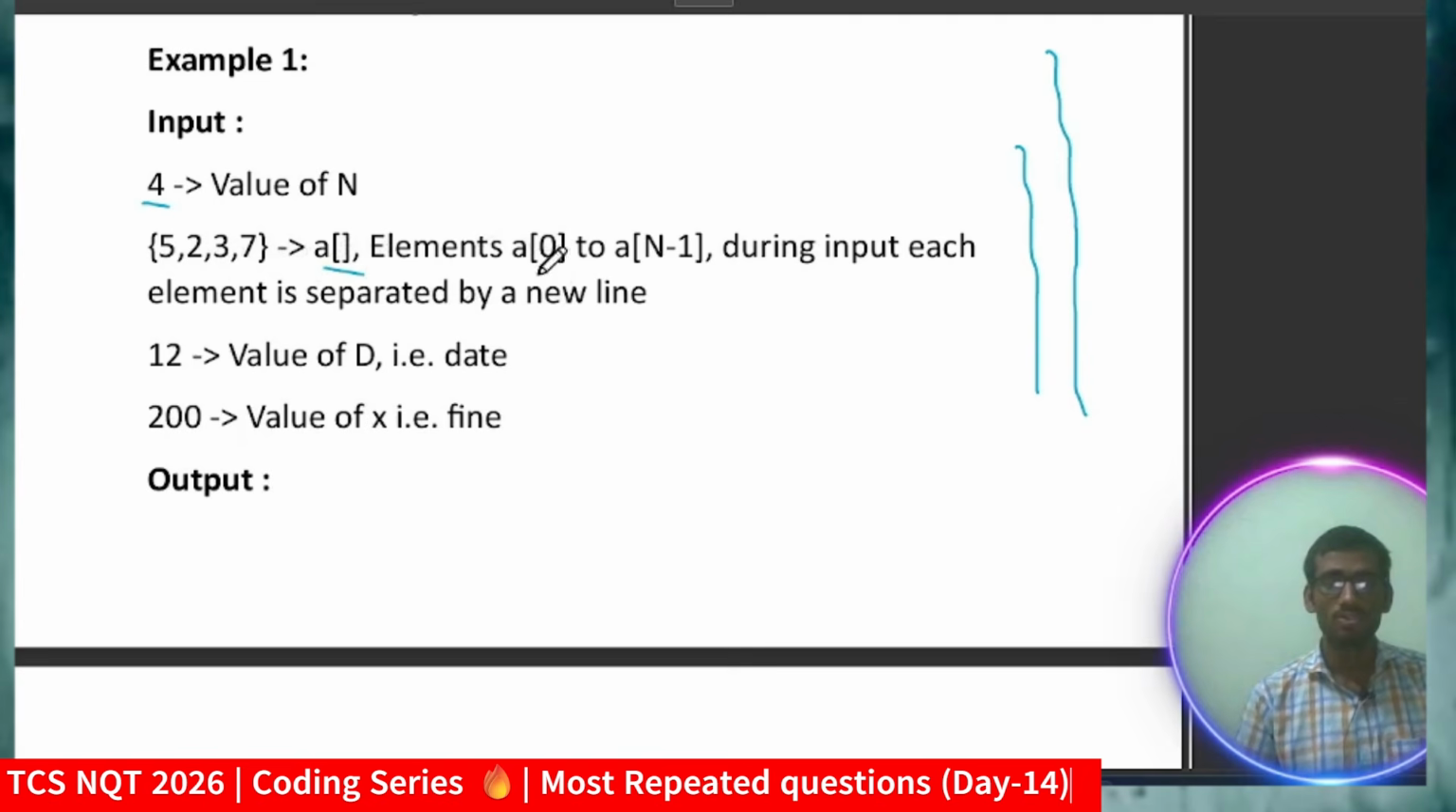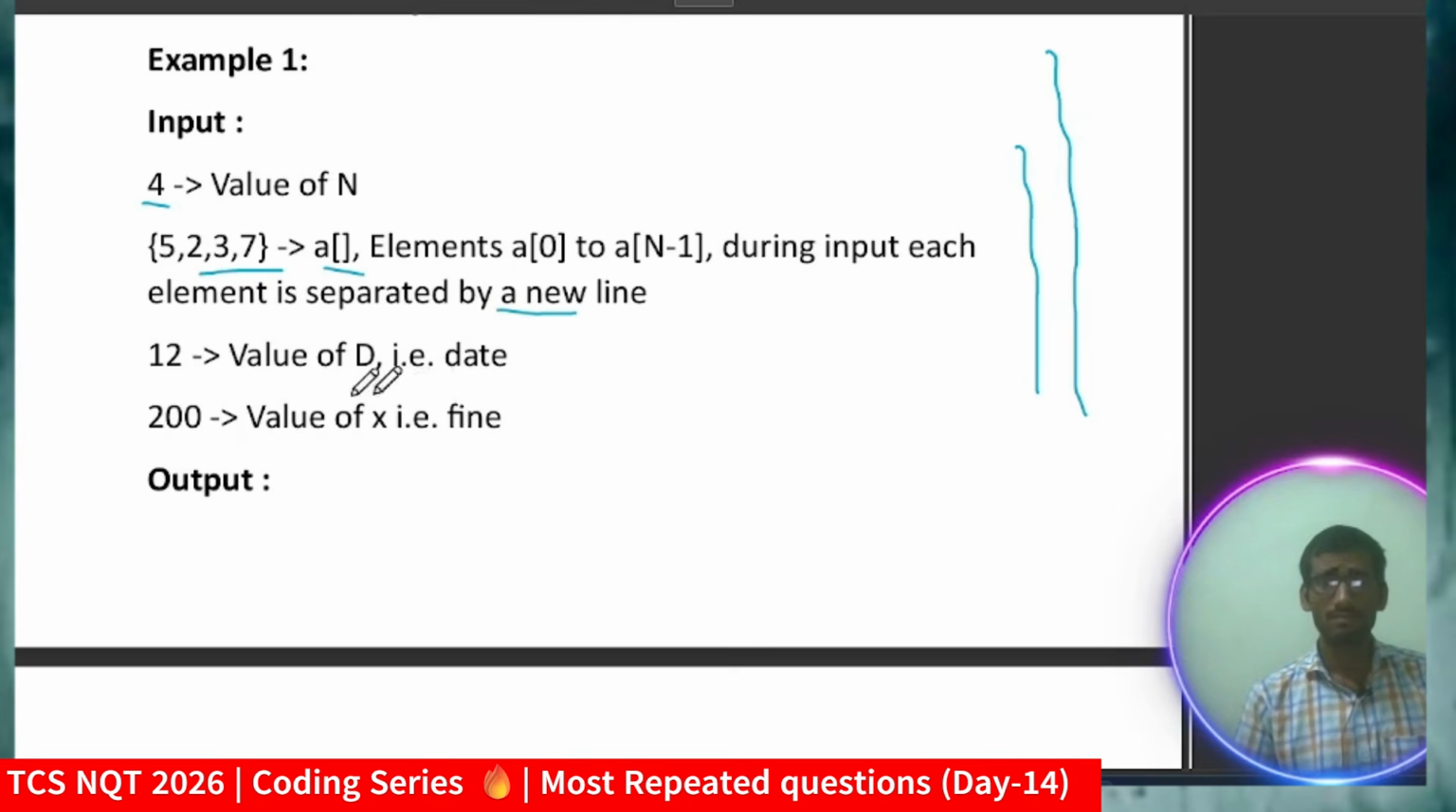So element a0 to n minus 1 during input, each element separated by new line. They will clearly mention whether you have to take the input separated by new line or as a string, and further you have to do conversion. All these things we have discussed in that part video, how to take input. You can go through it for that particular scenario, but here there is a simple scenario that you have to take input in this form.